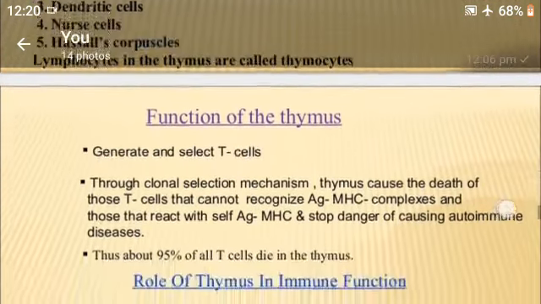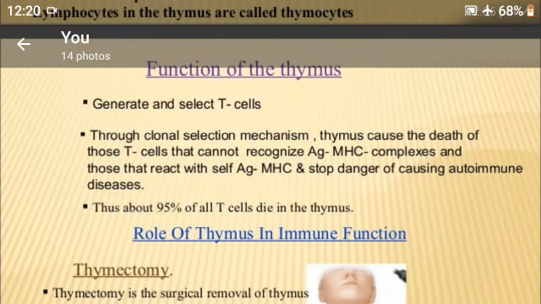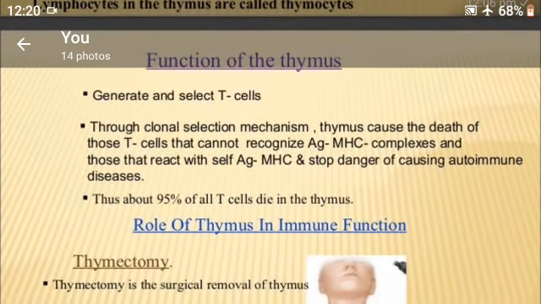Function of the thymus: first function, generate and select T cells through the clonal selection mechanism.